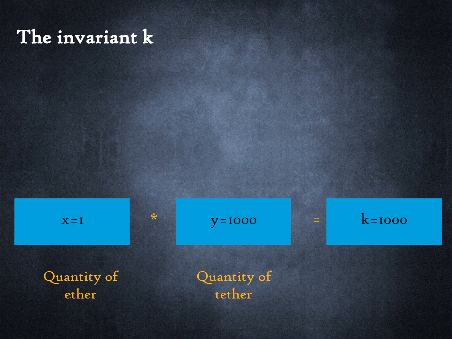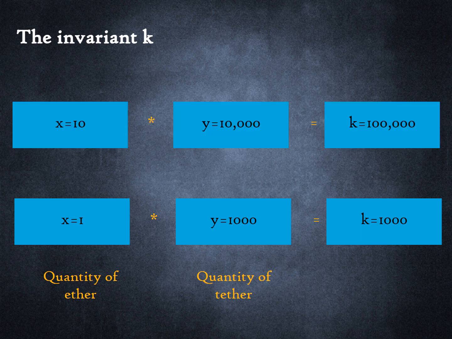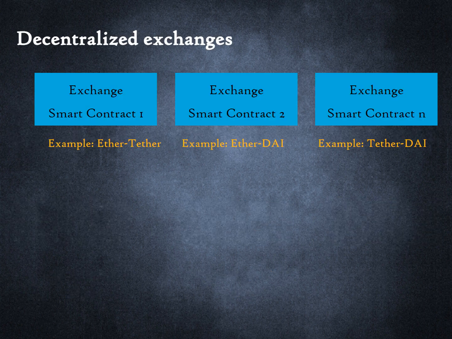If more people keep depositing their tokens in the liquidity pool, the size of K will become bigger. For instance, if token holders deposited 10 Ether and 10,000 Tether tokens, then the size of K will be 100,000 instead of 1,000. Hence, when we say K remains constant, what we mean is that the impact of an incremental trade on K is neutral. We can now visualize a decentralized exchange as a set of smart contracts, which are known as exchange contracts.